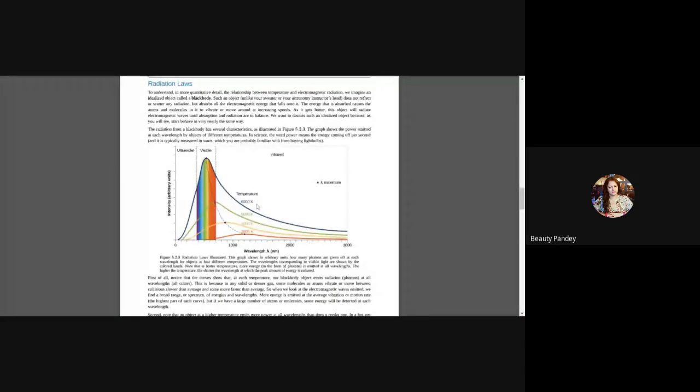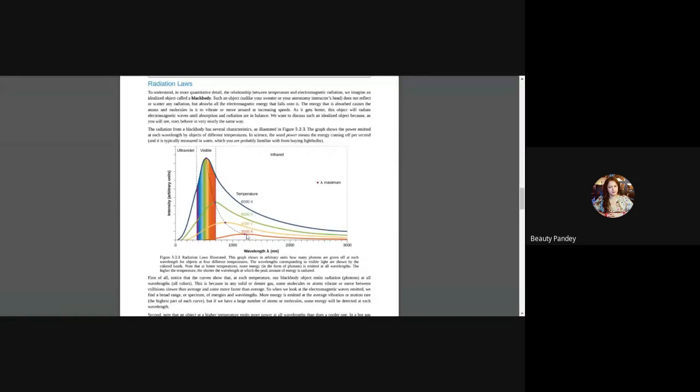As we discussed earlier, the radiant flux emitted per unit area is directly proportional to the fourth power of temperature. So the more the temperature, the more the radiant flux. That means the area under this intensity curve will be more, right? What is flux? It is the amount of energy that is being liberated per unit area per unit time, right?